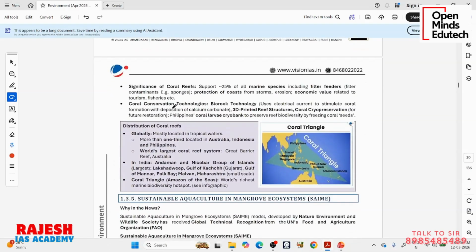So what is the significance of corals? It supports 25% of all marine species, including filter feeders. Filter feeders means, like, there is a flow of water. If there is a filter feeder somewhere, it will filter the water and get the nutrition from it. Like there are some animals called sponges. So it supports 25% of all marine species and it protects the coast from storms.